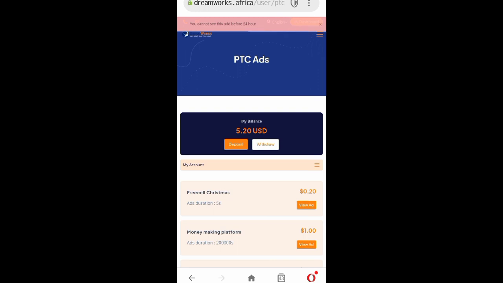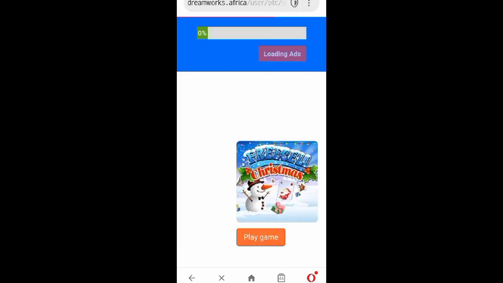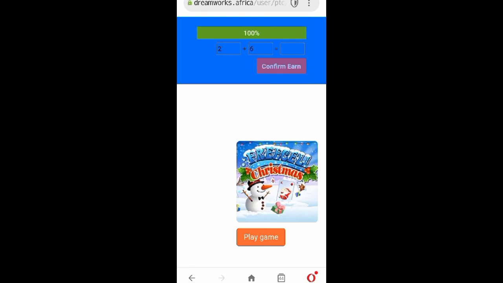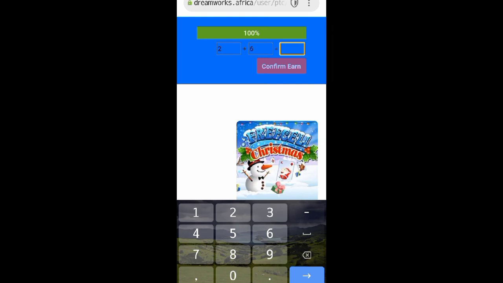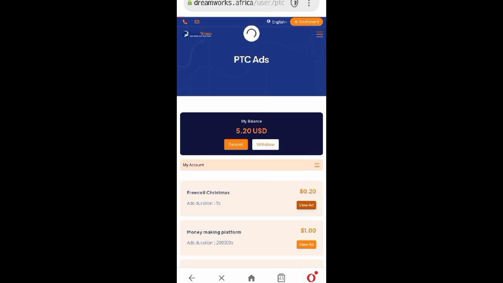Now we have 20 cents added to our $5. So I will click on another ad, then it will load up. When it gets to 100%, we solve the simple mathematics to prove that we are not a robot. So 2 + 6 is 8. Then confirm it. It will add up. So we have $5.40.